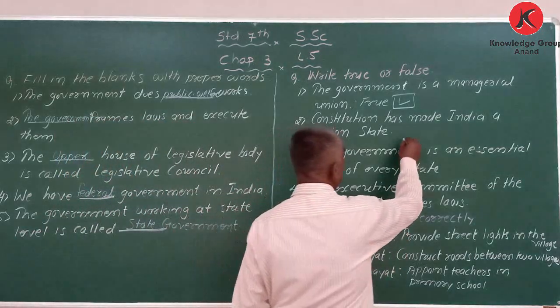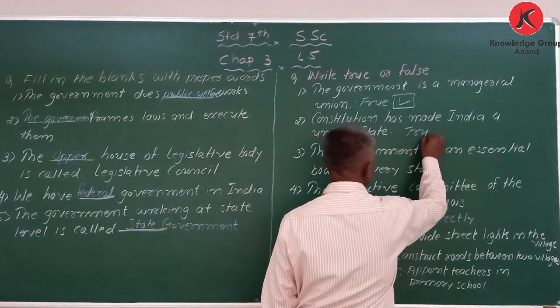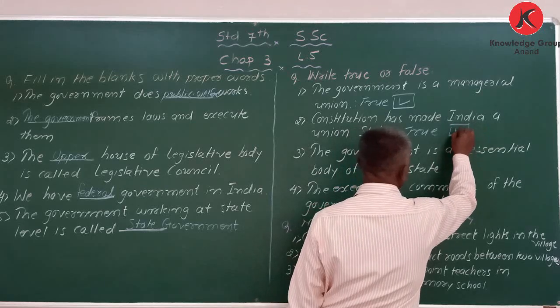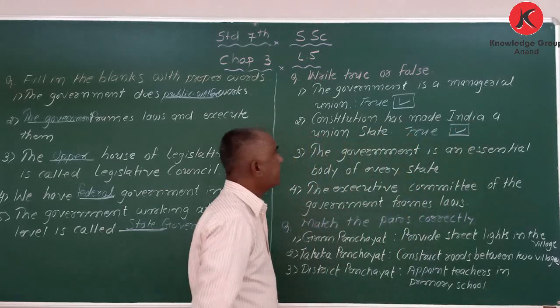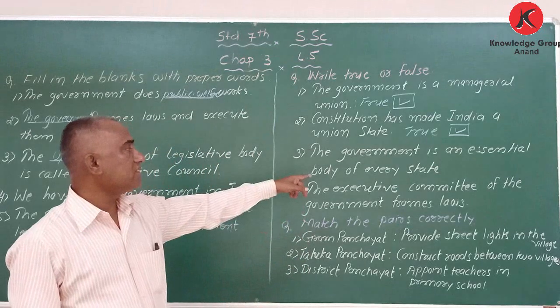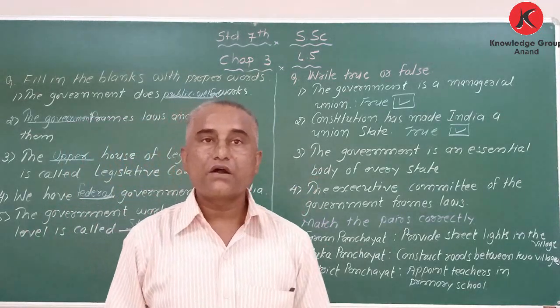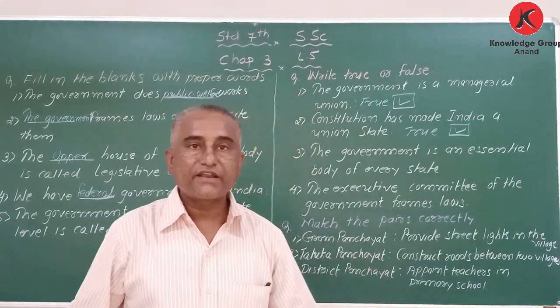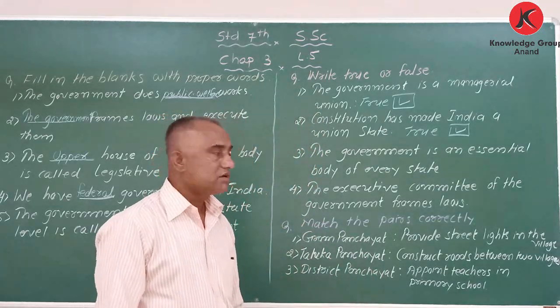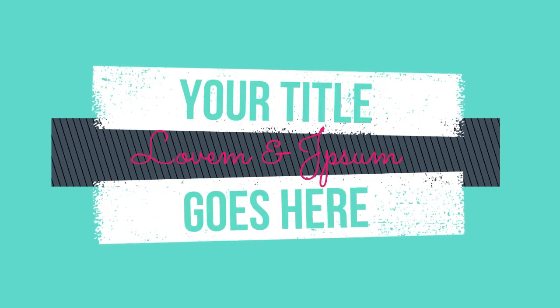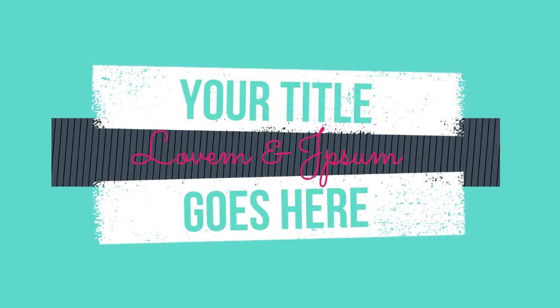Correct, that is also true. Next, the government is an essential body of every state. Yes, without government, a state cannot run. That is also true.